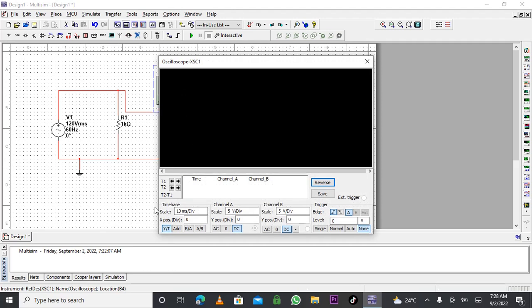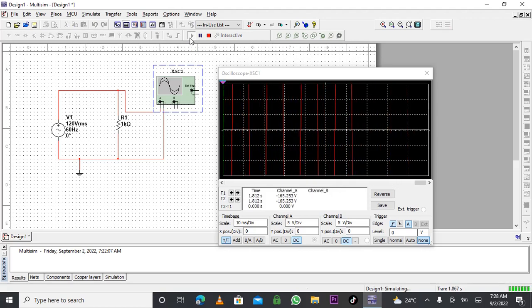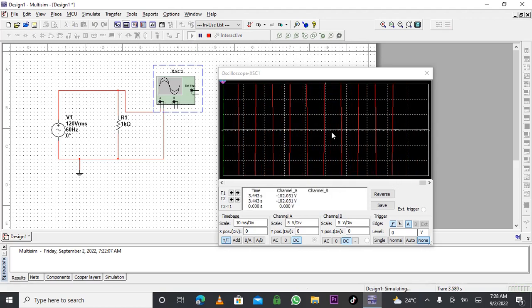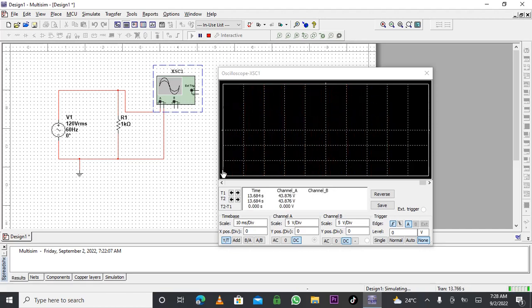This is my oscilloscope. Let me turn it on and let's see the reading it will give me. Right now everything is working. This is my short circuit. Everything is going on. This is my circuit. Let me see what is happening next.